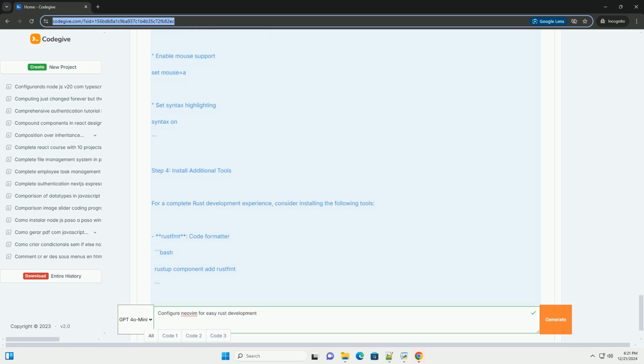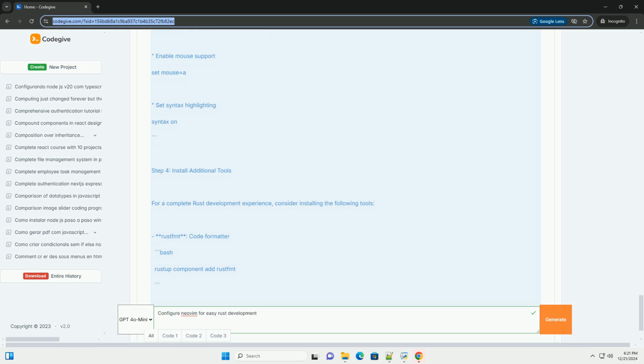Final steps. 1. Open a Rust project. Navigate to your Rust project directory and open it with Neovim. Bash. nvim main.rs. 2. Check the setup. If everything is set up correctly, you should see syntax highlighting, and auto-completion should work when you start typing. Example Rust code.